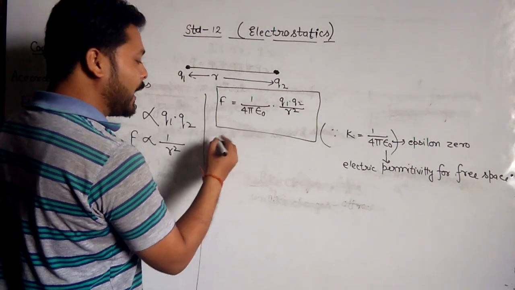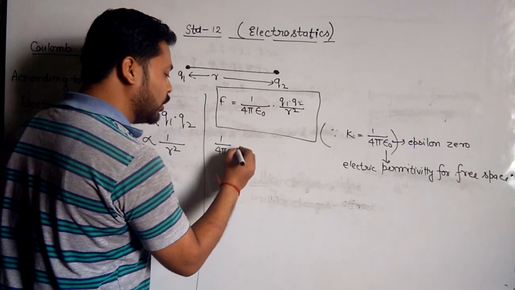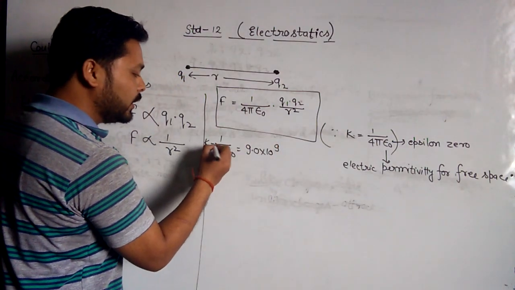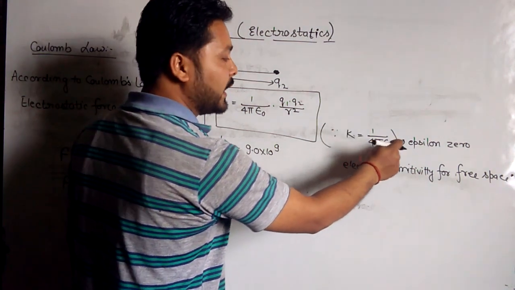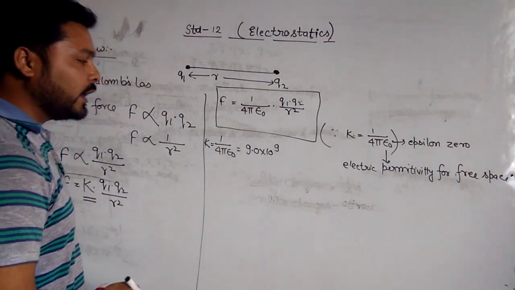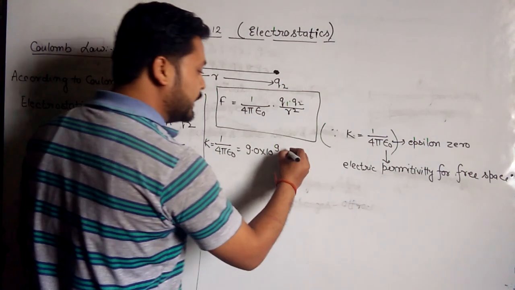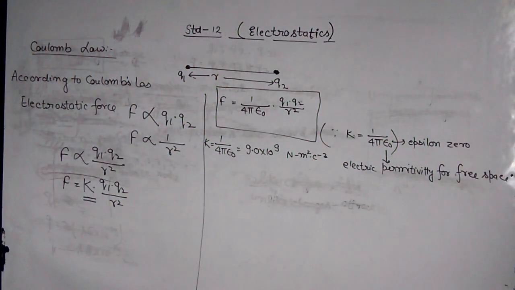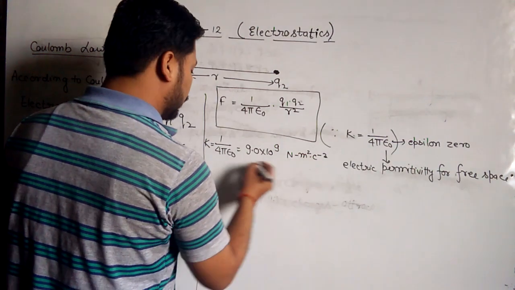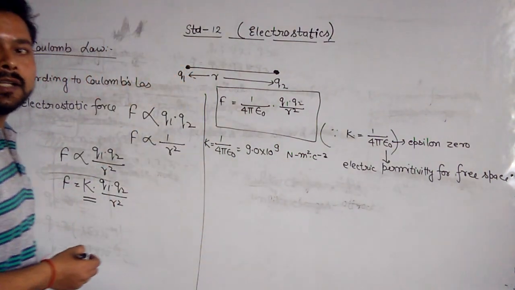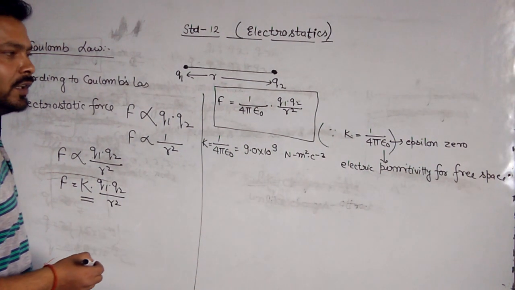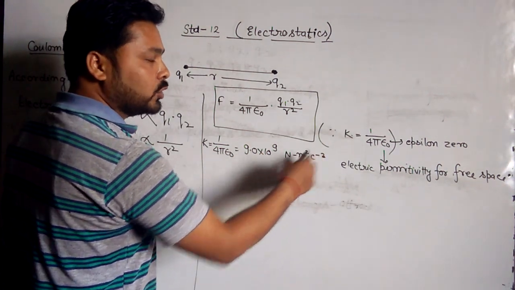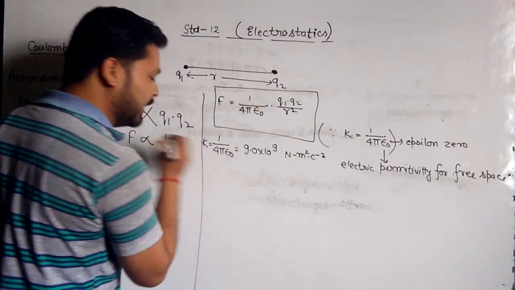The value of 1 upon 4 pi epsilon 0 is also called K, and it is equal to 9.0 into 10 raised to the power 9, and its unit is Newton meter square per Coulomb square, that is, Newton meter square Coulomb to the power minus 2. This is the unit of K.